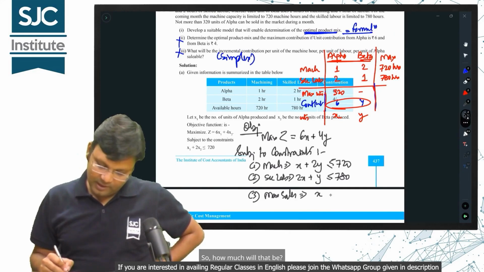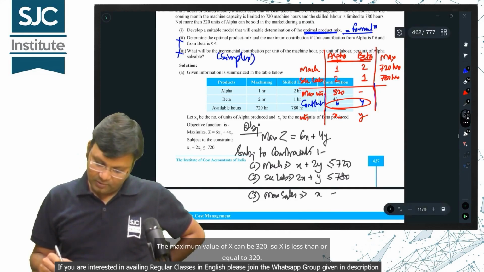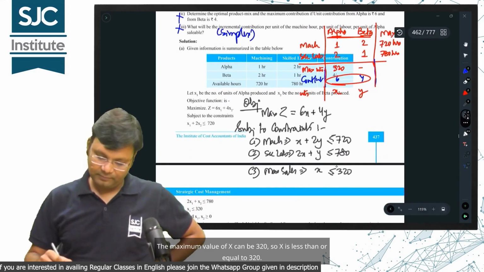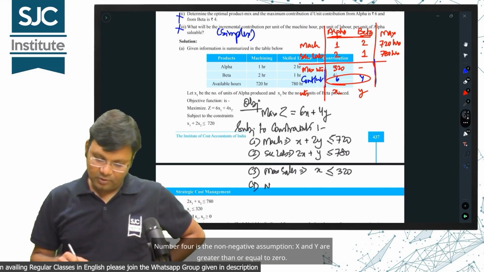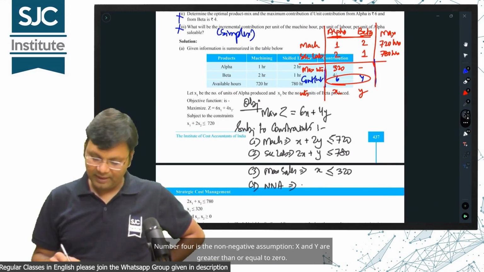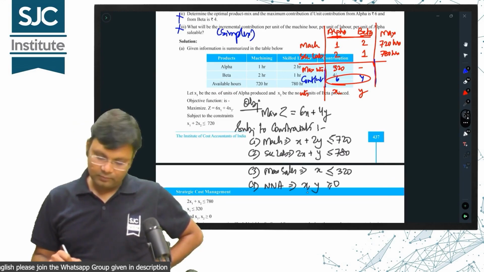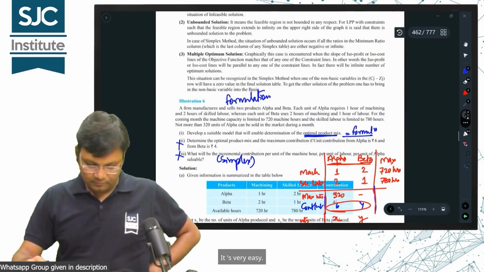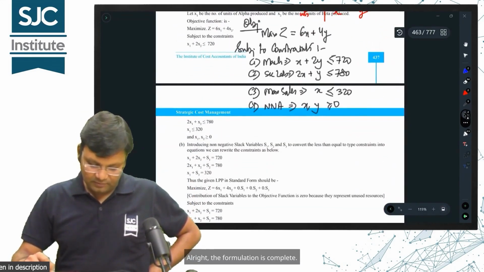So, how much will that be? The maximum value of x can be 320, so x is less than or equal to 320. Number 4 is the non-negative assumption, x and y are greater than or equal to 0. Understood? It's very easy. Alright, the formulation is complete.